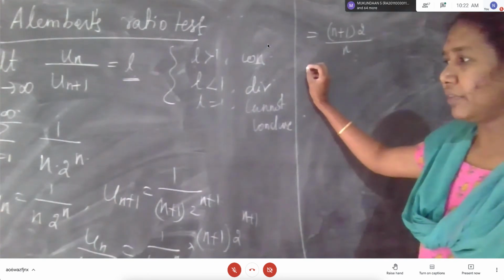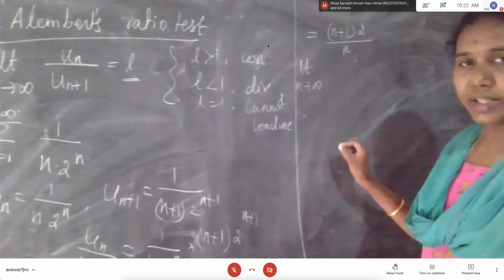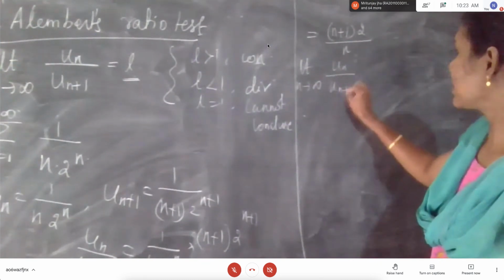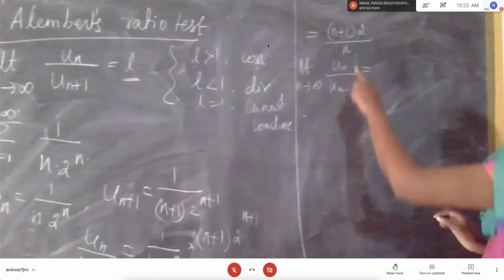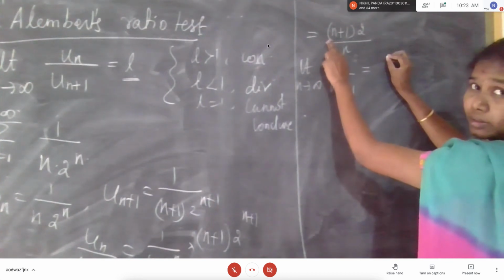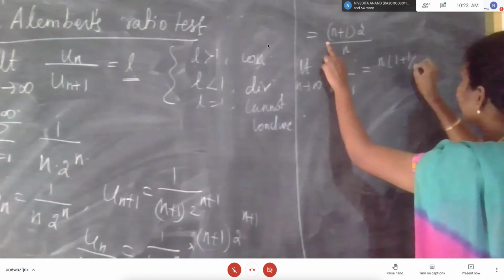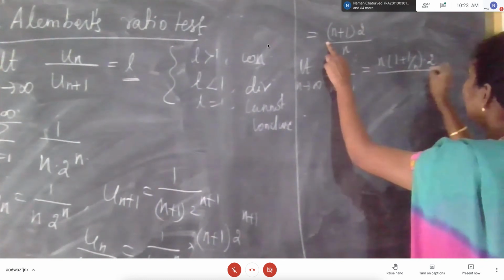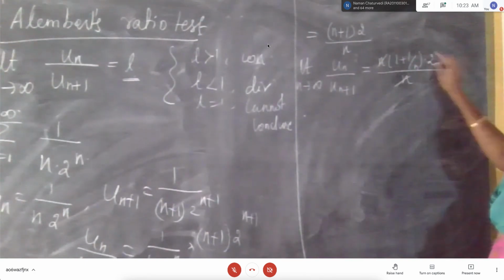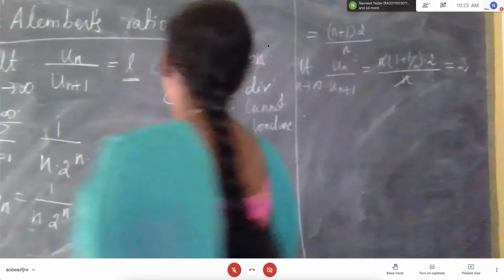Here, after this what do we have to do? Limit n tends to infinity of un by un plus 1. What do we have to do? Taking n outside common: 1 plus 1 by n into 2 by n. The n cancels. 1 by infinity is 0. It will be 2. 2 means what is our statement?